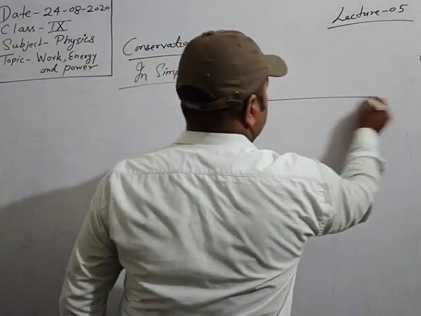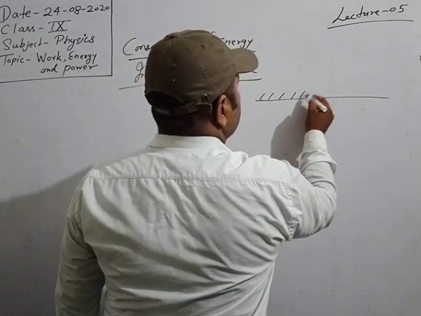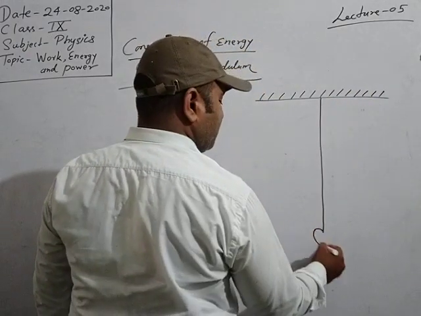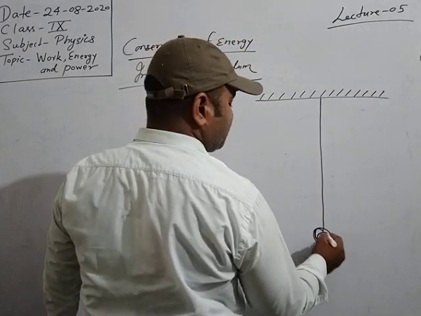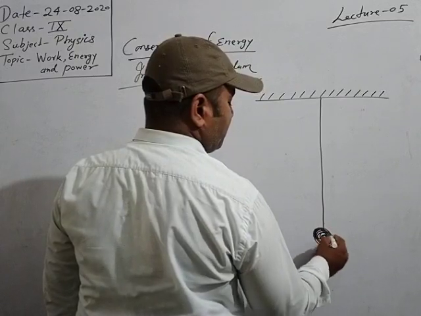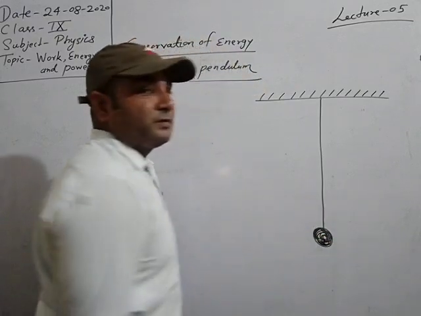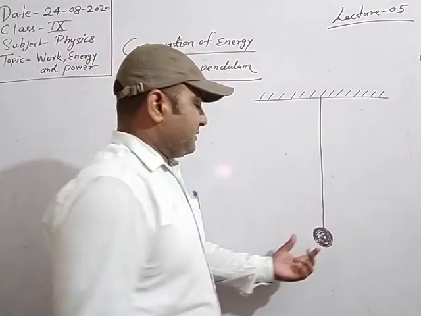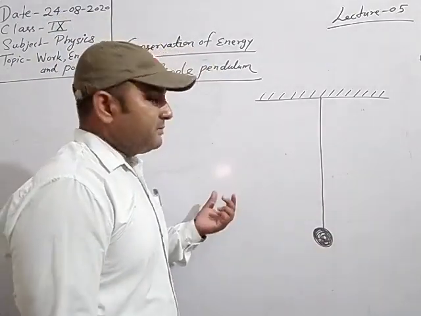Very simple concept. Simple pendulum means a heavy bob suspended with the help of thread, and when the bob gets displaced through some angle,